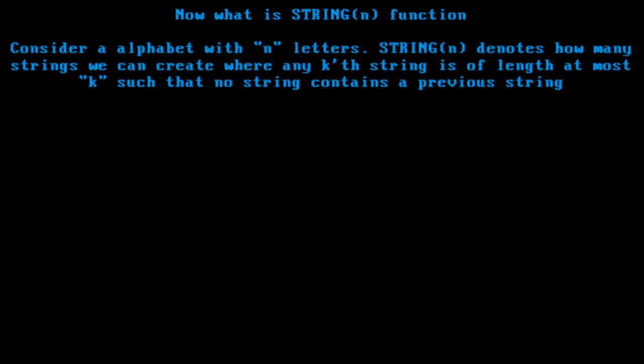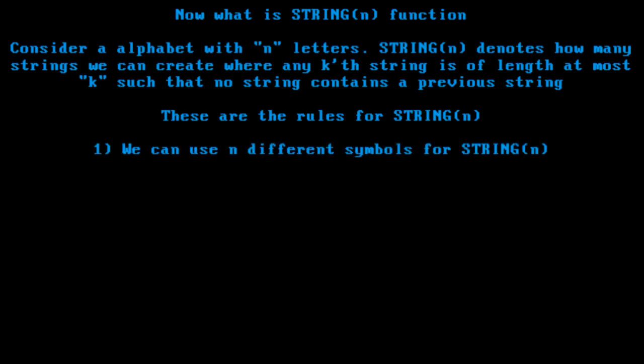Consider an alphabet with n letters. String n denotes how many strings we can create, where any kth string is of length at most k such that no string contains a previous string. These are the rules for string n.